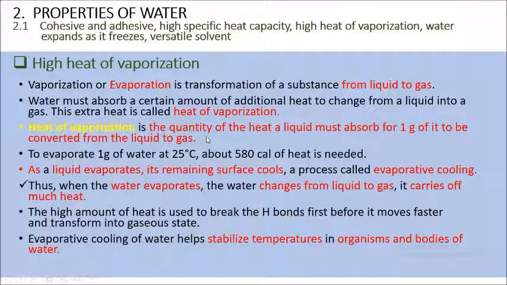It's the quantity of heat that a liquid must absorb for 1 gram of it to be converted from liquid to gas. To evaporate 1 gram of water at room temperature, which is about 25 degrees Celsius, about 580 calories of heat is needed. As a liquid evaporates, the remaining surface where the liquid was placed cools down, and that process is called evaporative cooling.